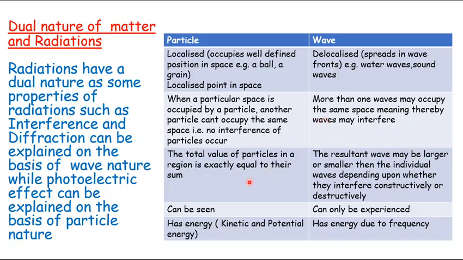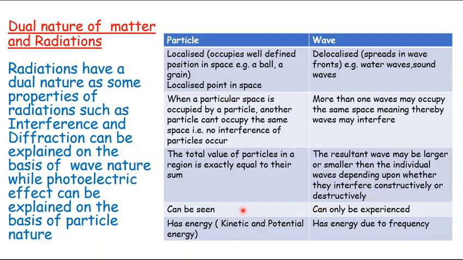इसी तरह से अगर हमारे पास किसी जगह कुछ पार्टिकल्स हैं, तो the total value is equal to their sum. Whatever the sum of the particles, that is their total number. While as if you have got some waves at a particular place, it is not necessary that the resultant wave may be equal to their sum. It may be equal to their difference, depending upon how they interfere. इस चीज को भी हम थोड़ा सा आगे एक्सप्लेन करेंगे.